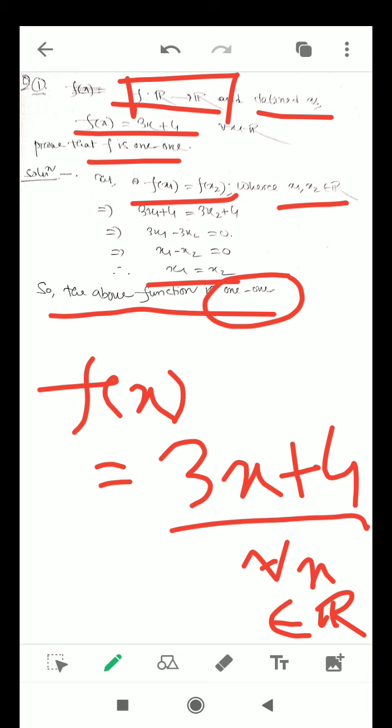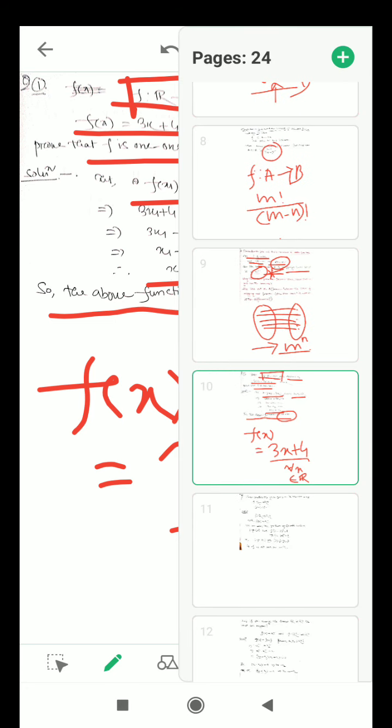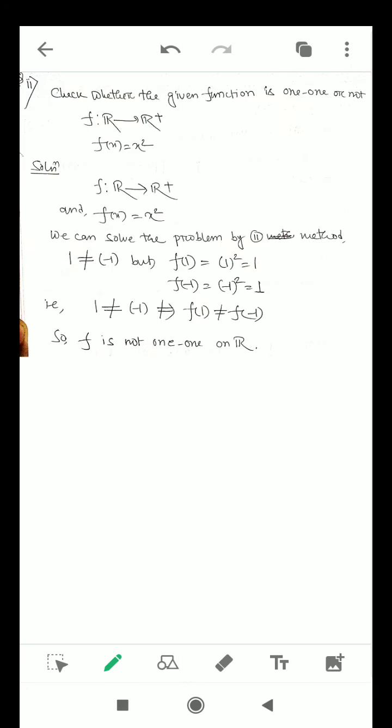Okay, I have already made a note, and in this note you will get the same problems which I solved as examples. You can check over there. Now the second one: f runs from R to R plus.